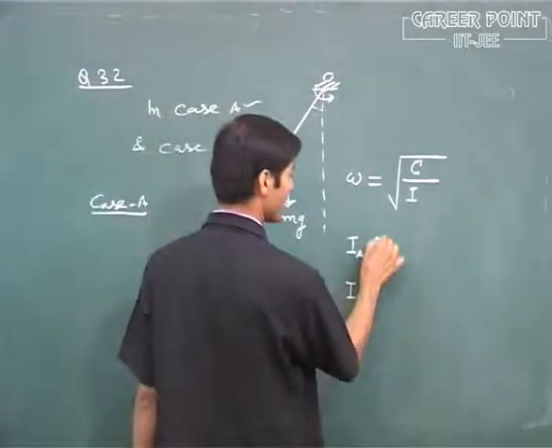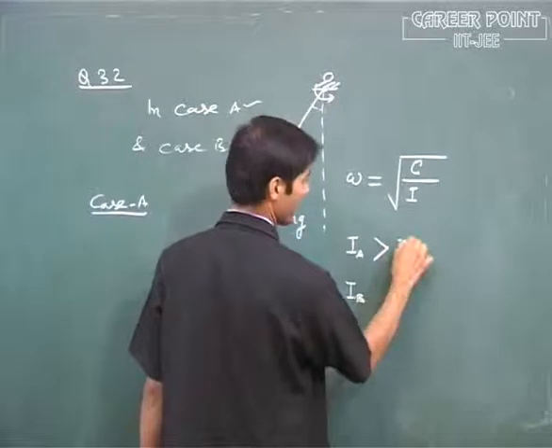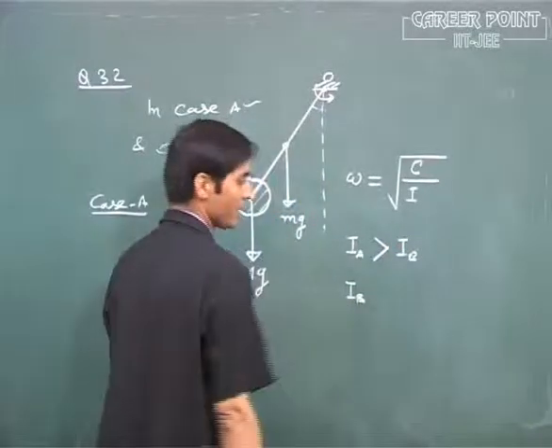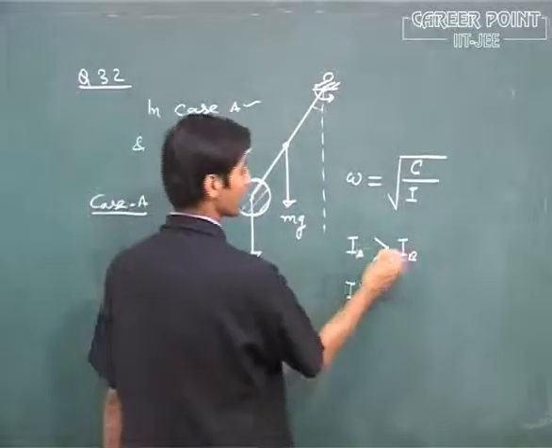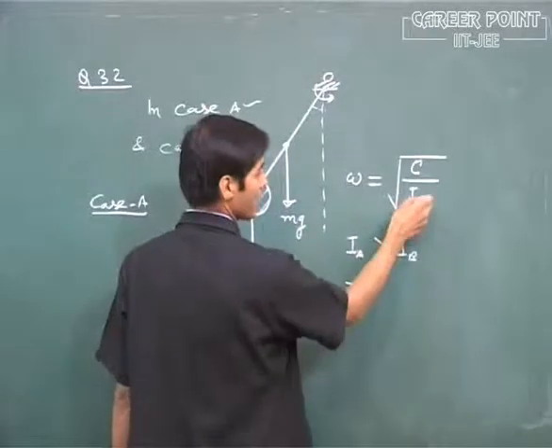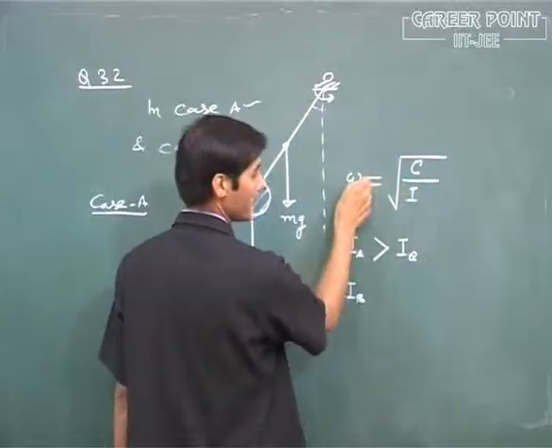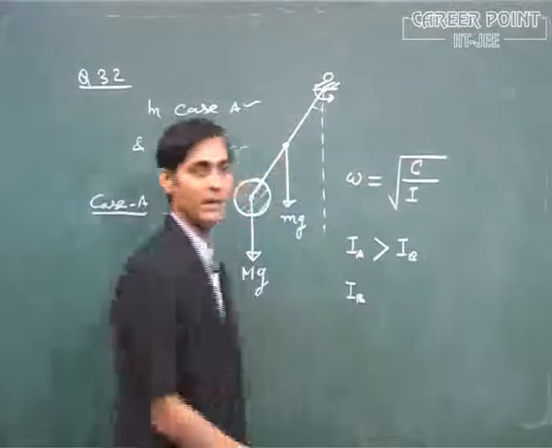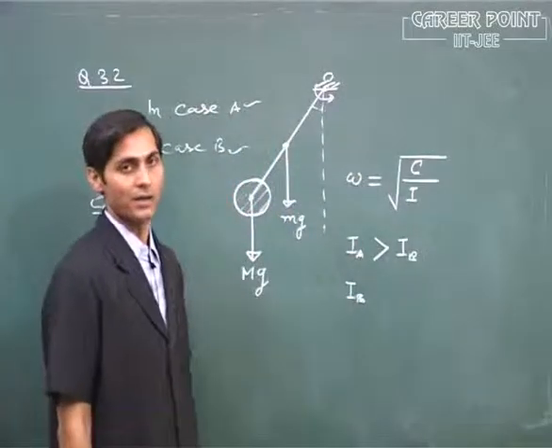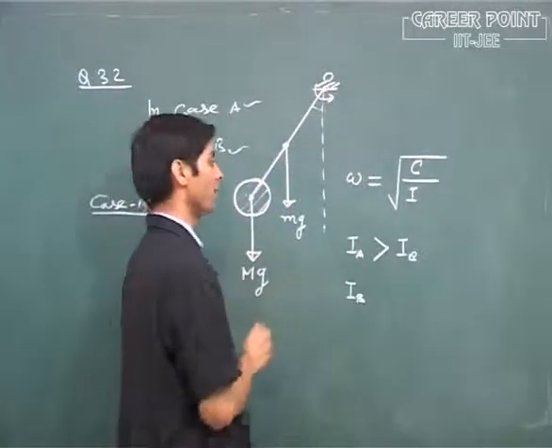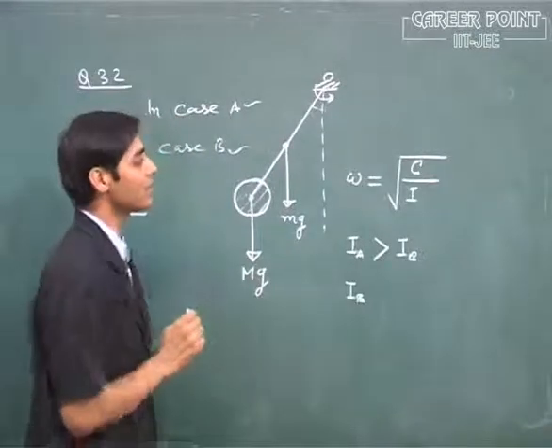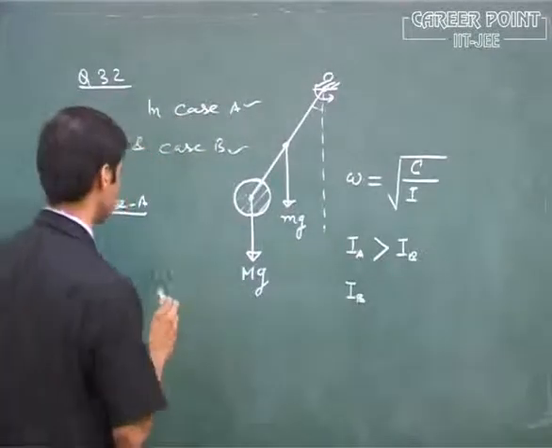Then Ia is greater than Ib. If Ia is greater than Ib, then omega will be less in case A than in case B. Then the second option is D.